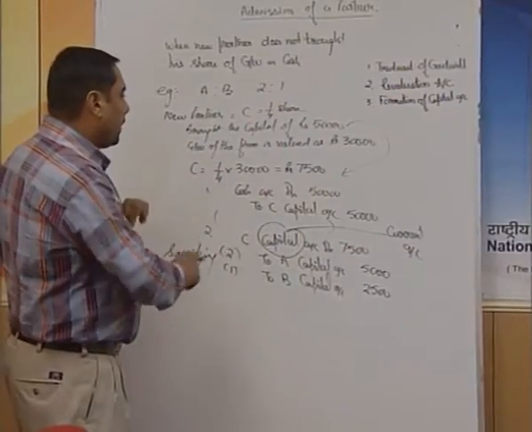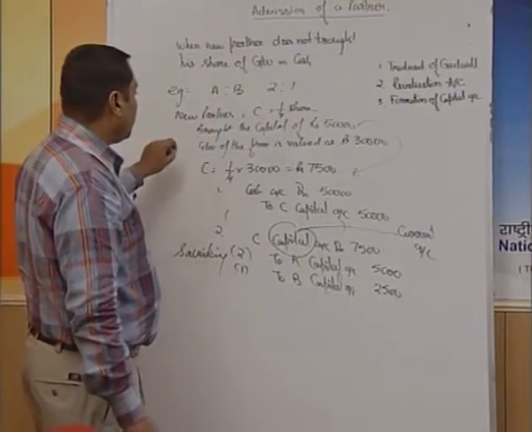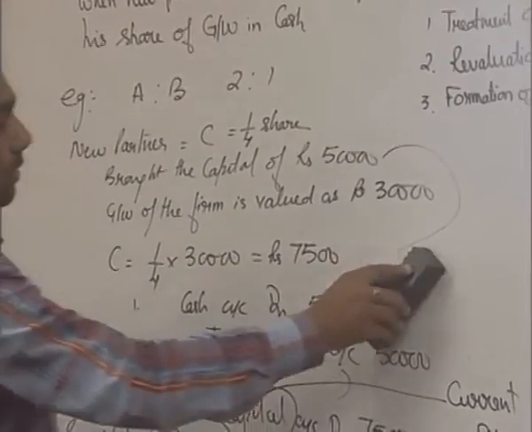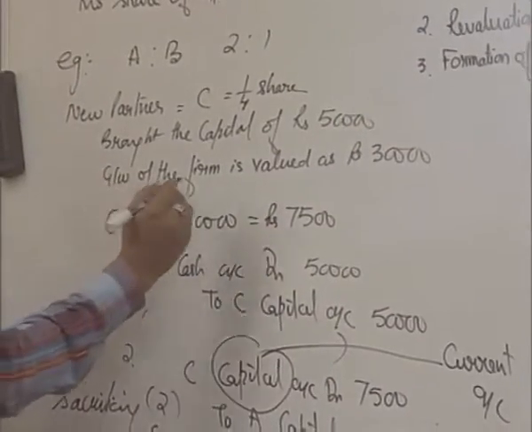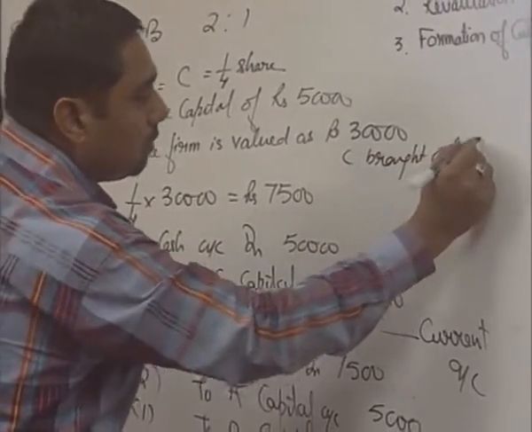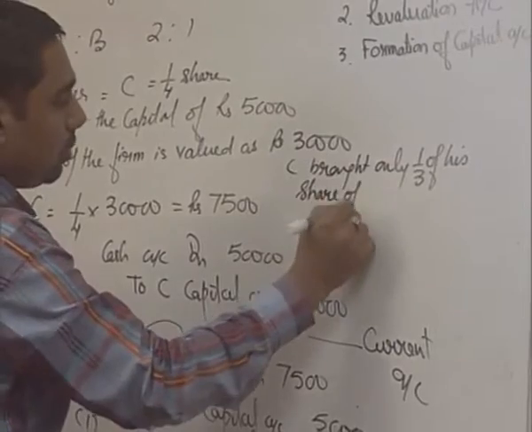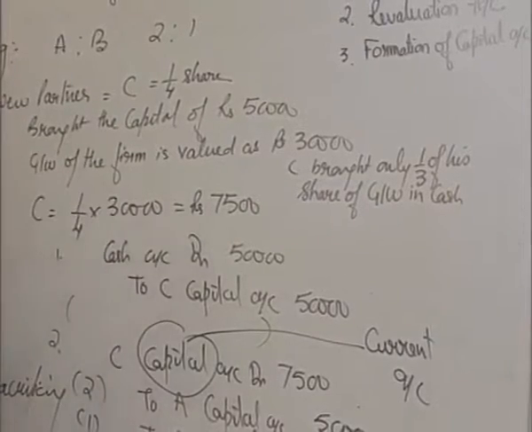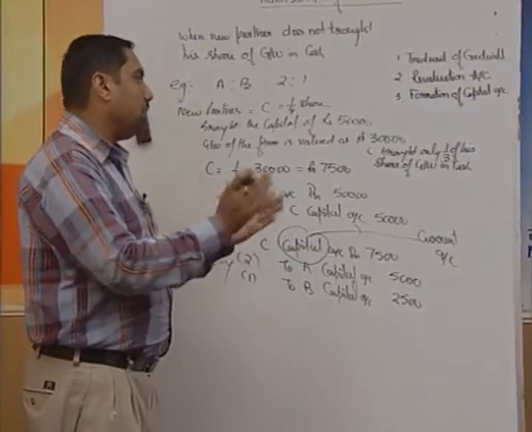Keeping in view the same question in our mind, suppose A and B are the partners in the ratio of 2:1. New partner C is going to be admitted for 1/4 share, brought the capital of 50,000, goodwill of the firm is valued at 30,000, and I am going to add one more line: C brought only 1/3 of his share of goodwill in cash. So, this is going to be another situation where a new partner is going to bring the goodwill in cash, but not in full, only in parts.